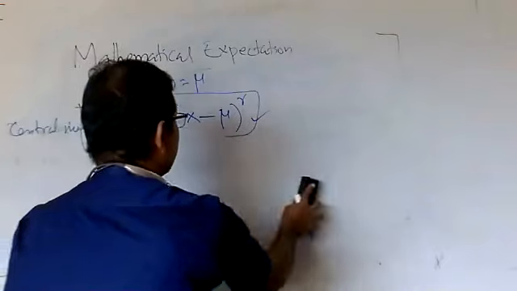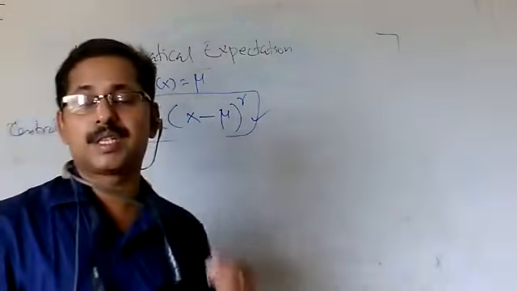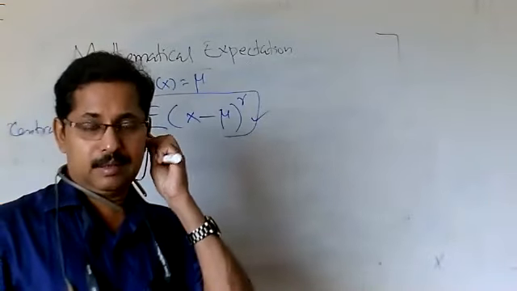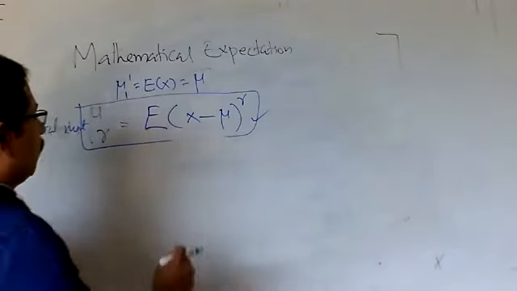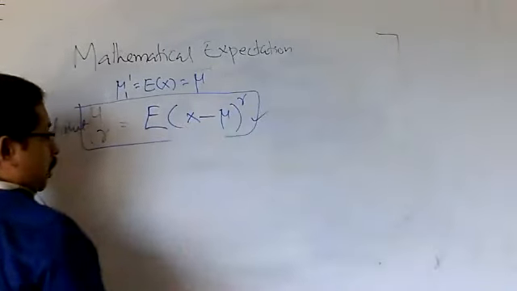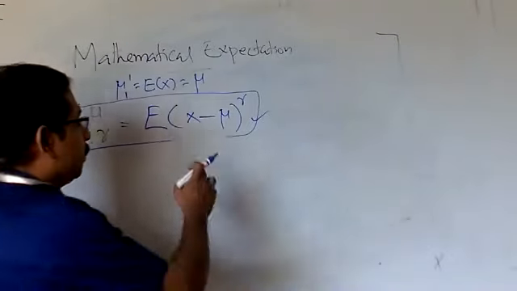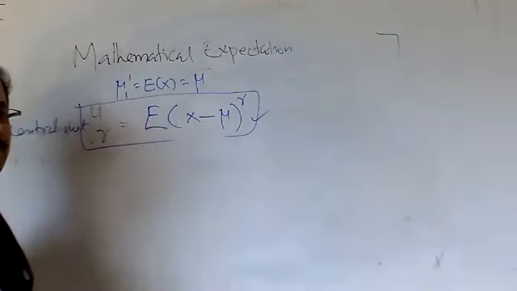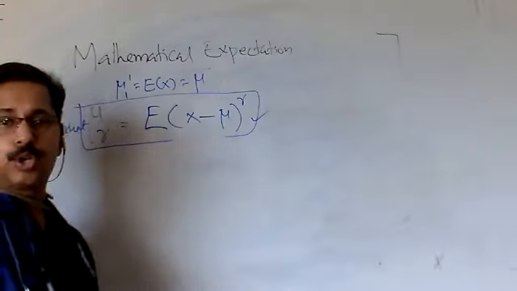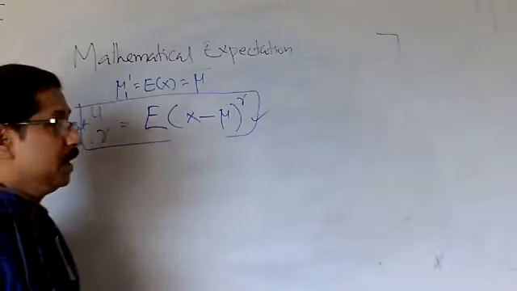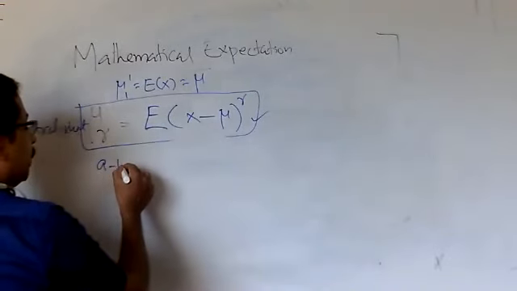Now we can find a generalized formula for this central moment. How to find that generalized formula? Here we have the term (x minus mu) raised to r. This can be viewed using the binomial expansion. You know what the binomial expansion is: what is (a plus b) raised to n, what is (a minus b) raised to n. Here this is like (a minus b) raised to n.